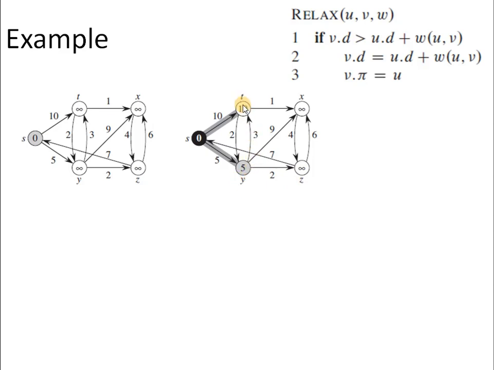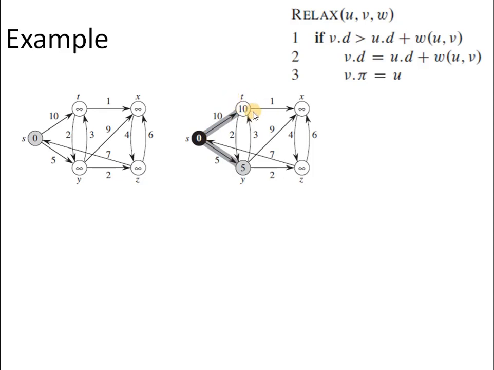So we have to update the distance values of the three vertices with respect to the source via vertex Y now. If I follow the path Y to T, then I can reach vertex T from source S at a distance of 5 plus 3, that is 8, and 8 is less than 10. So this 10 has to be updated to 8.